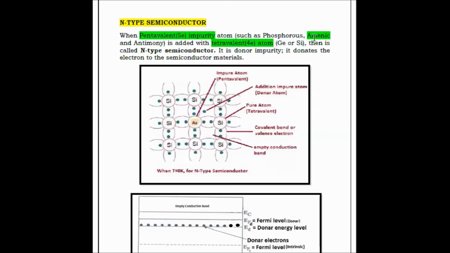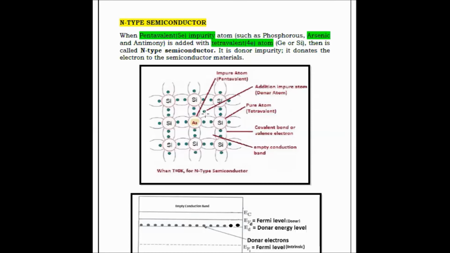When pentavalent impurity arsenic is added to the pure semiconductor, the pure semiconductor is germanium or silicon. We have taken silicon here. The silicon consists of 4 outermost electrons. So when we dope this 5 valence outermost electron over this 4 valence electron, we get 1 excess electron. That is, this electron is nothing but an additional or impure electron, the donor electron.